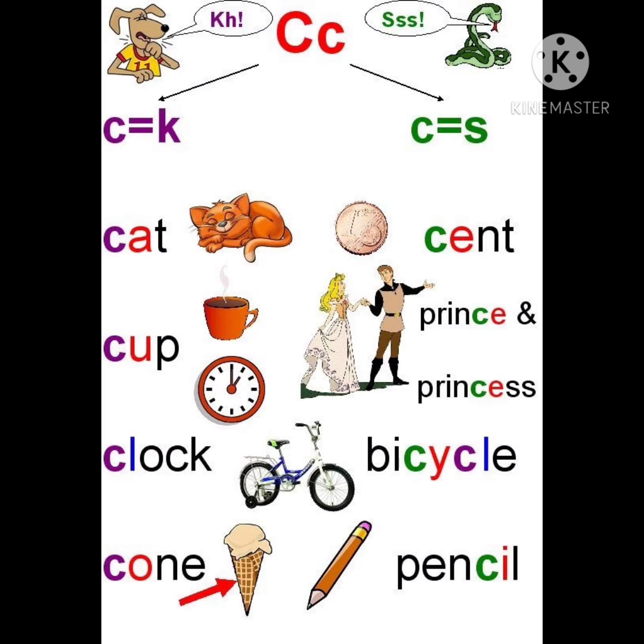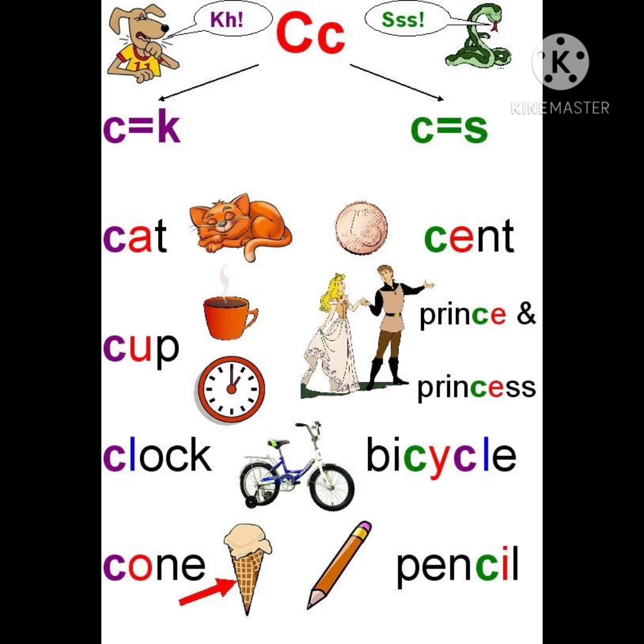So children, if a letter C is followed by vowels A, U, O or any consonant, that C sounds as K. Now see the right side words, children. The letter C is followed by E in scent.